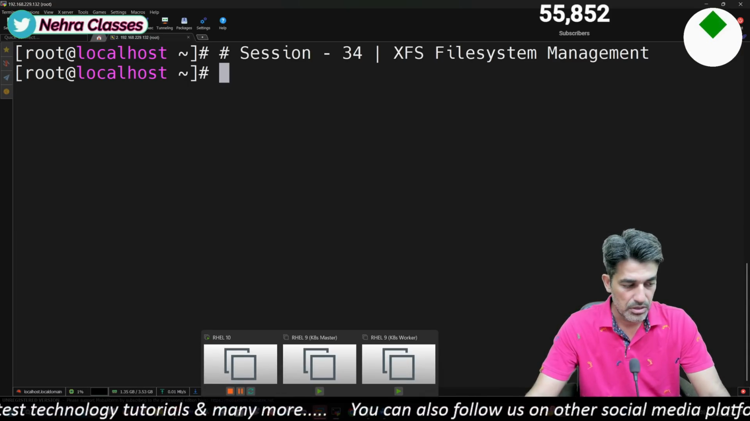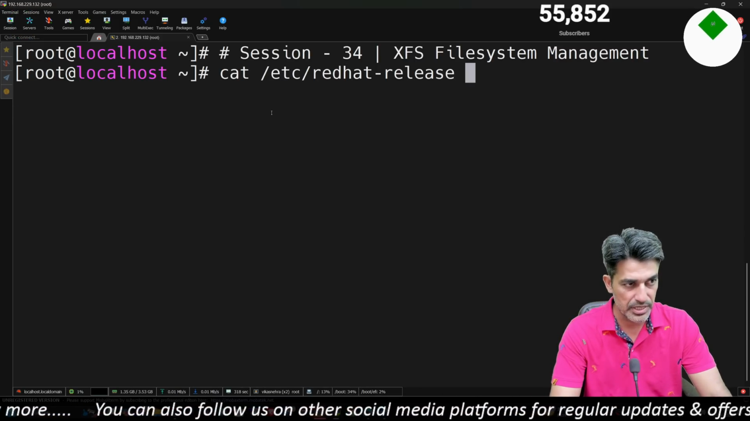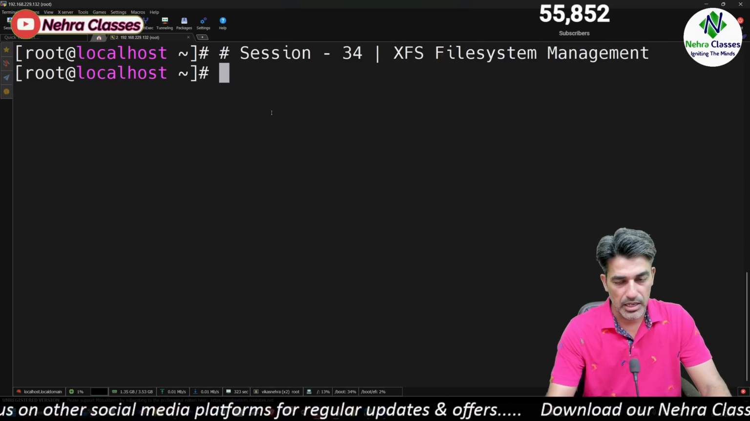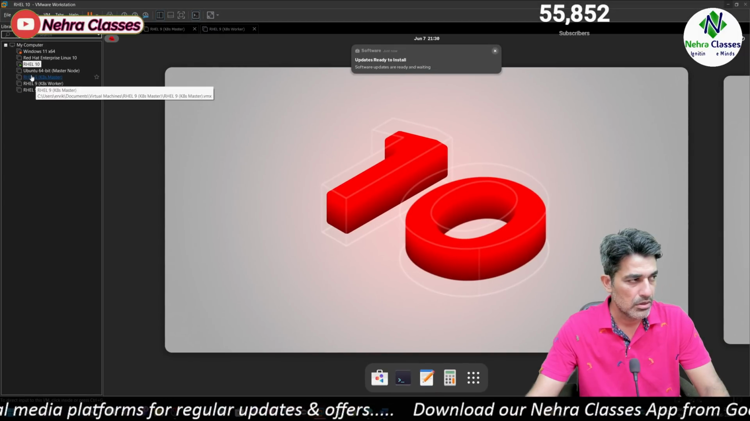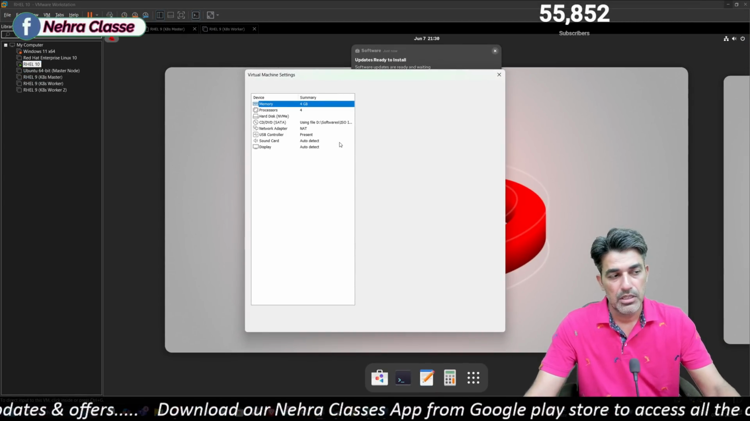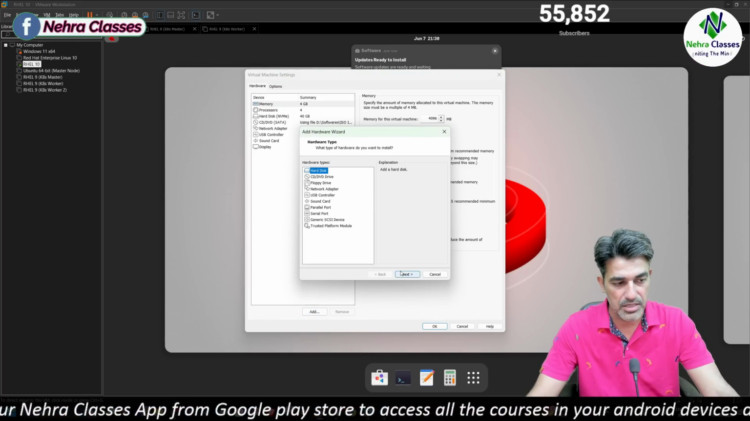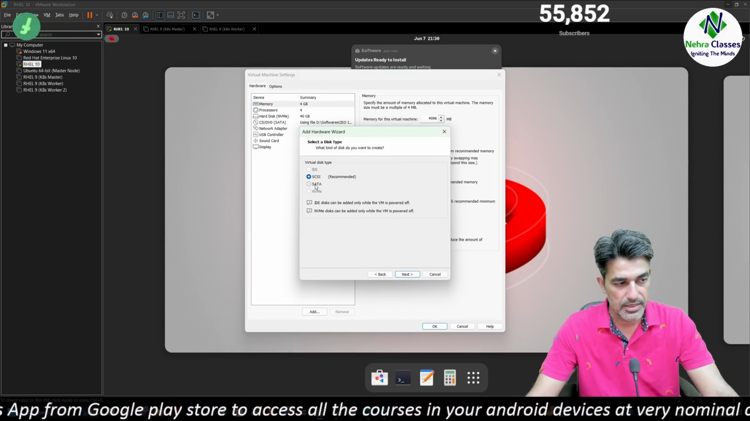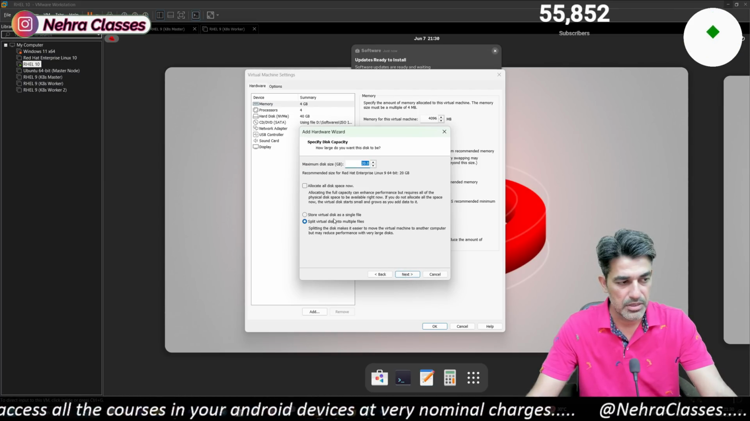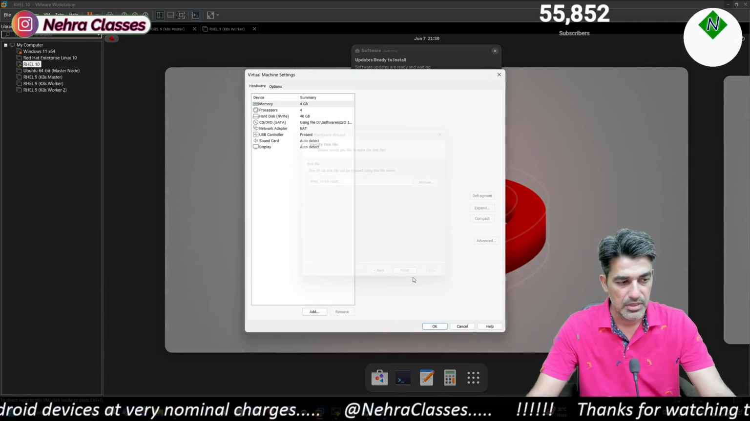So this is the machine which I'm going to use, which is running on RHEL 10. And in this machine, I'm going to add a disk here. So I will go in the settings of this machine and I'll click on this add button. I'll select hard disk. I'll select SATA disk, create a new virtual disk option, and store virtual disk as a single file, and click on finish.